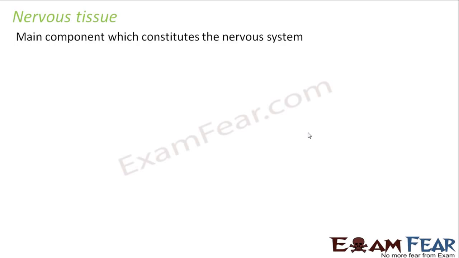So what is nervous tissue actually? It is the main component which constitutes the nervous system. So what is the nervous system? When I talk of the nervous system, I am actually talking about the brain, spinal cord and the peripheral nerves which we have in our body. From the term nerve, it gets this name nervous. So what does the nervous system actually do?